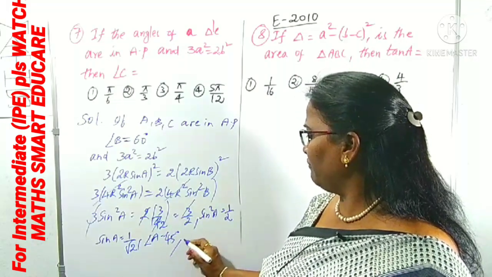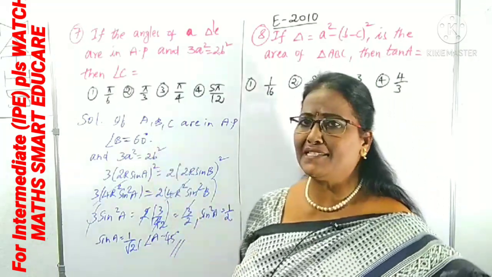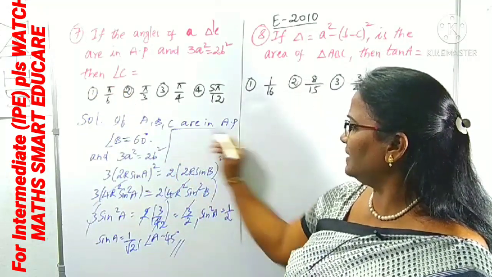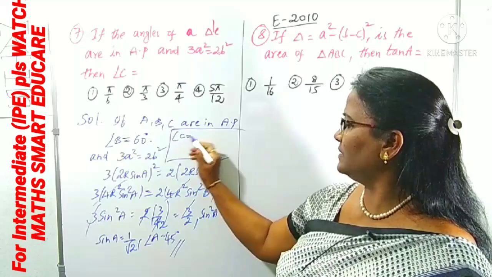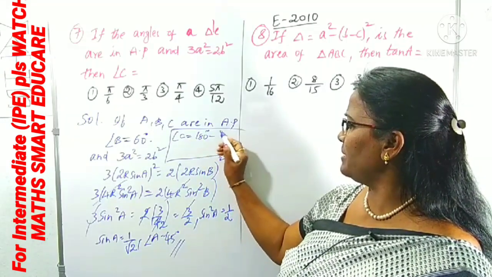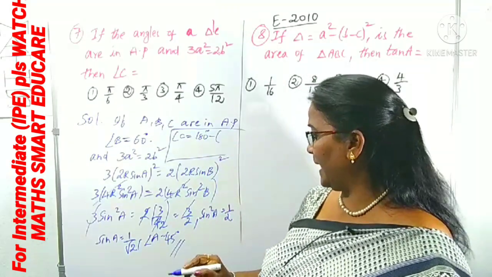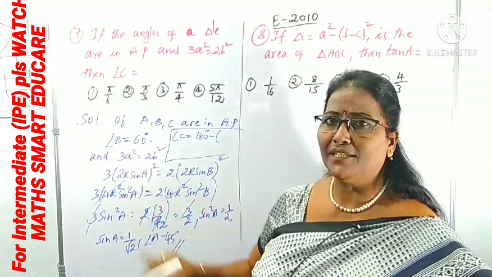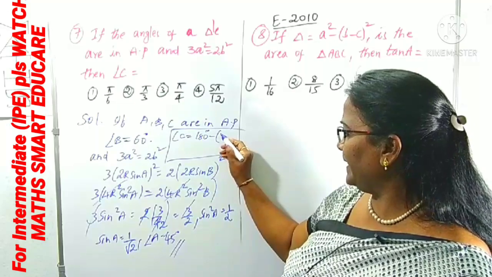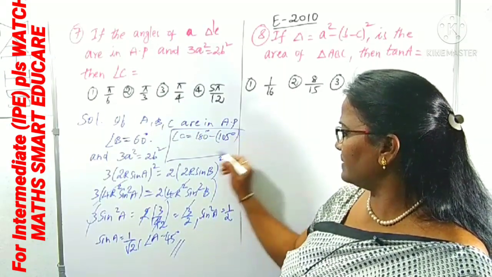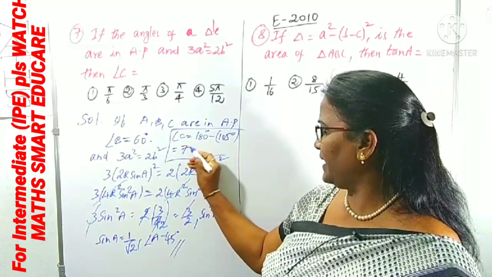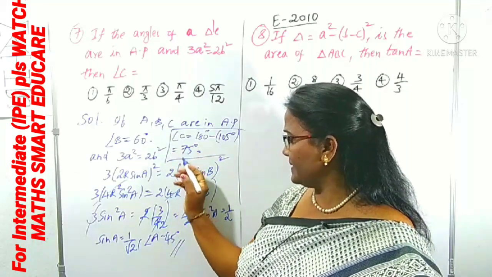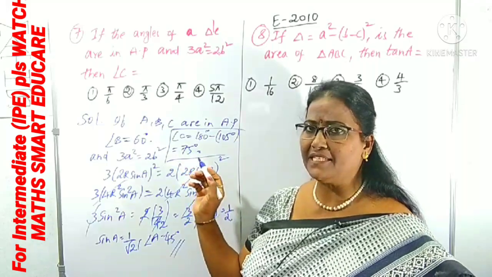You know, angle A is 45 and angle B is 60. We need which angle? Angle C. What is angle C now? Angle C is equal to 180 minus of A plus B. A is 45, 45 plus 60 is 105. 180 minus 105, that is what? 75 degrees. Angle C in degrees is 75 degrees.